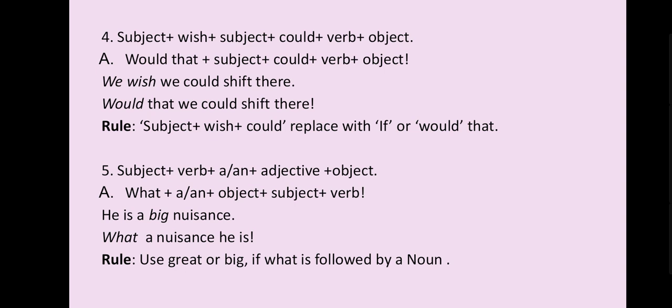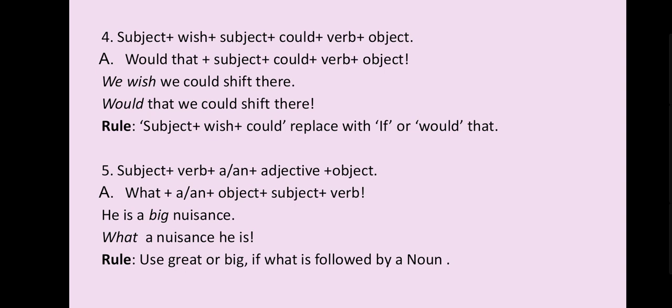The rule is that subject plus wish plus could is replaced with if or would that. You can use if here also: if that we could shift there. Okay, that is also correct, and you can write like this: would that we shift there. Now fifth one.